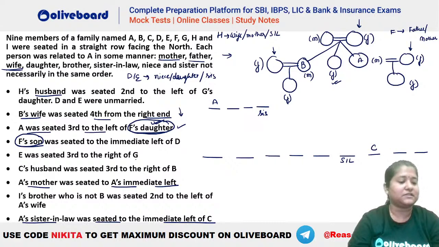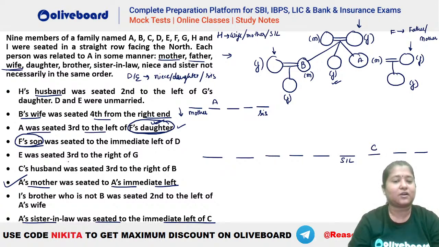Okay. I hope this is clear. So A is third to the left of sister. That has to be the case here. Also, we had this information that A's mother was seated to the left of A. That is immediate left of A. So you can see mother has to be here. This will be mother. Okay. So mother, A, then a gap of 2, then we have sister. Okay. I hope this is clear everybody.